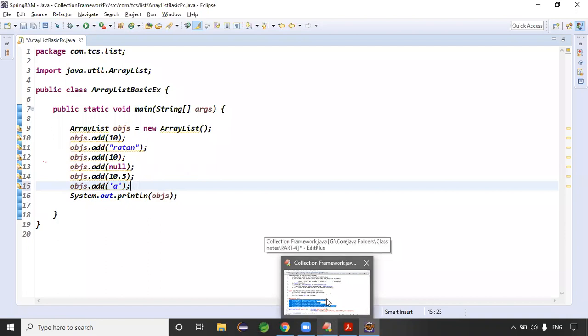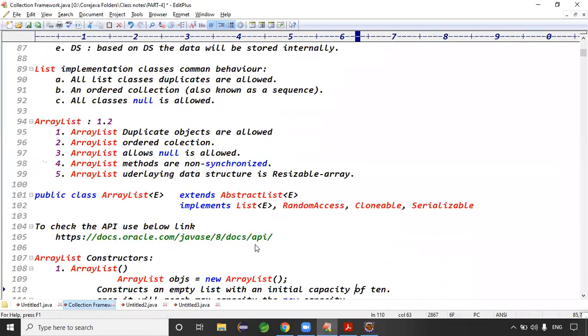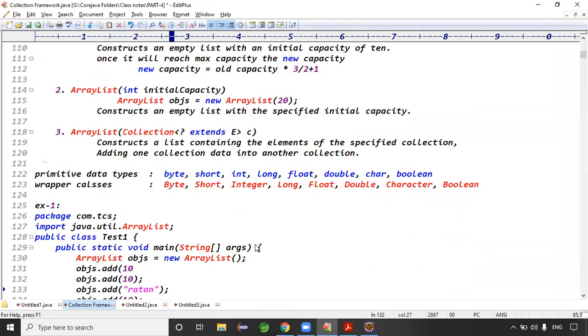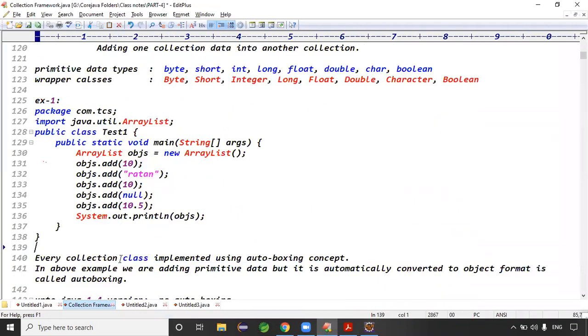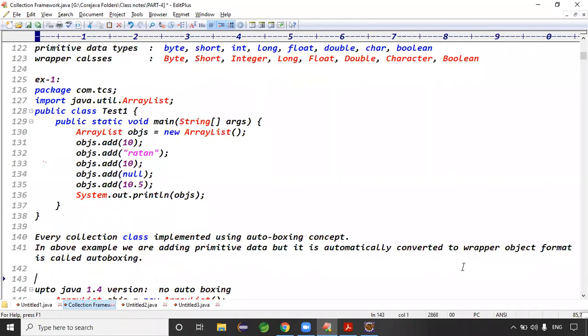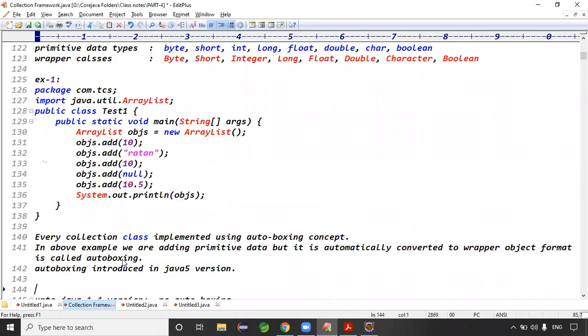Guys, this concept is called autoboxing. Every collection class is internally implemented using autoboxing. In the above example, we are adding primitive data, but it is automatically converted into the wrapper object format. That is called autoboxing, a very important point. This autoboxing concept was introduced in the 1.5 version, Java 5, right? Exactly. Is it clear now?